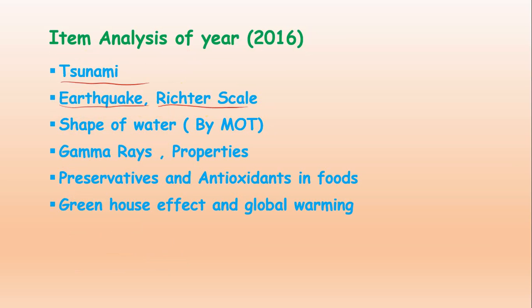Richter scale, shape of water by molecular orbital theory, gamma rays, properties of gamma rays. This topic is related to chemistry: radioactivity, artificial radioactivity, and natural radioactivity. Then 3 rays will be produced: alpha rays, beta rays, and gamma rays. So we will discuss these topics also in upcoming videos. Preservatives and antioxidants in food, greenhouse effect and global warming.